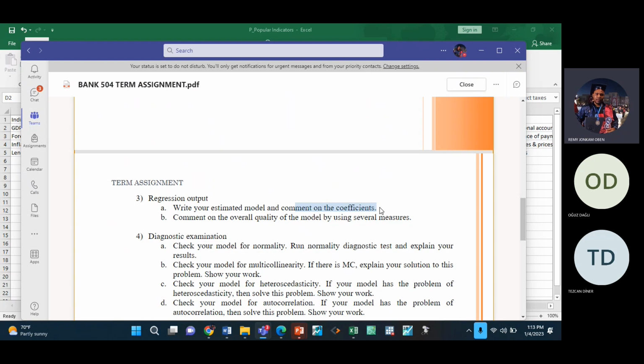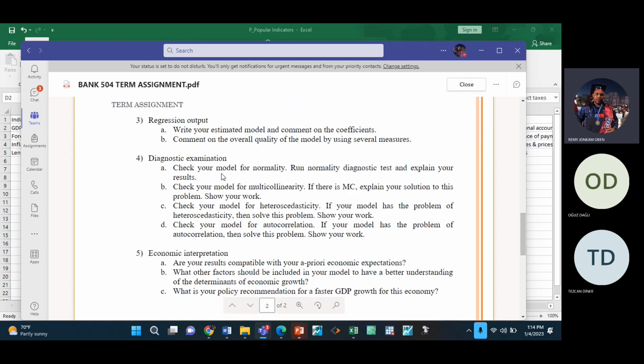And again, remember, this is multiple regression. So you must do partial regression coefficients. You must hold constant the other variables. It's a must. So for each coefficient, check statistical significance and then interpret the coefficient. Don't forget to mention on average and also mention hold the others constant, partial regression coefficients. Now, comment on the overall quality of the model. When doing this, use three measures. Use R squared, adjusted R squared, and F statistic. Okay.